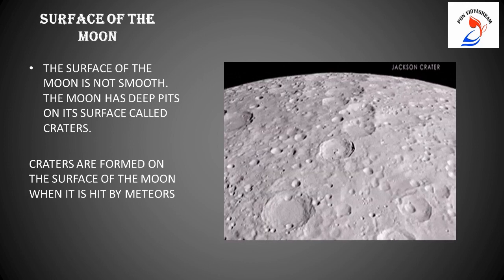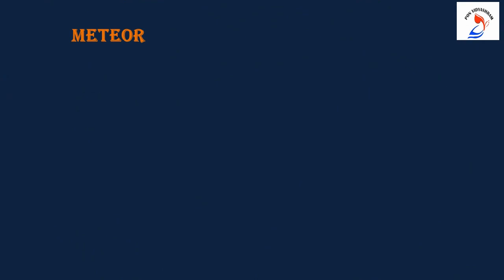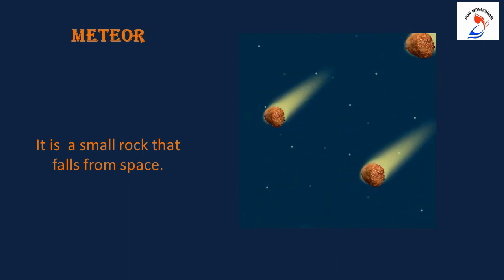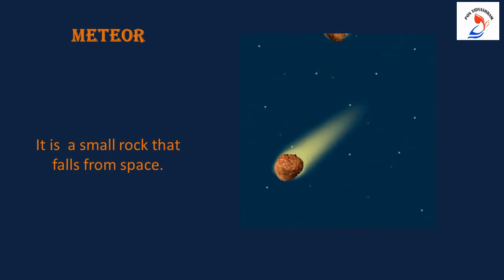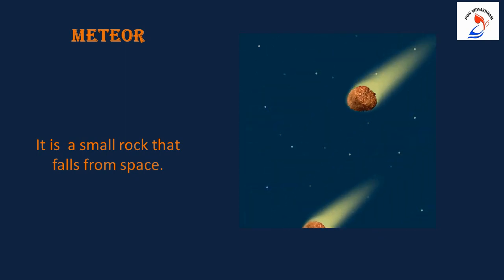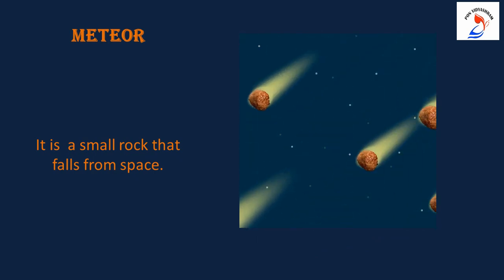Now let's see what meteors are. Meteor. It is a small rock that falls from the space. Can you see that children? Yes, these rocks go and crash on the surface of the moon and that is how the craters are formed.